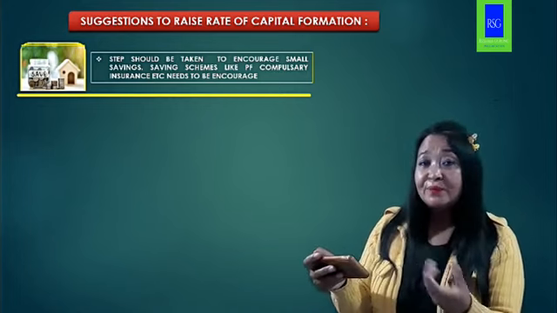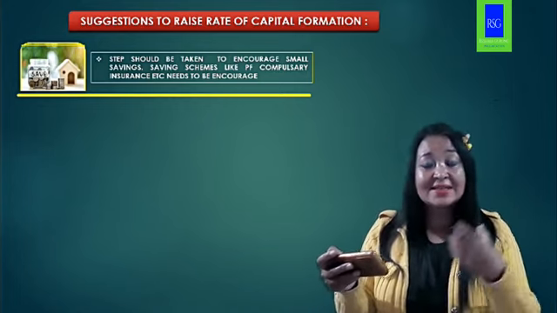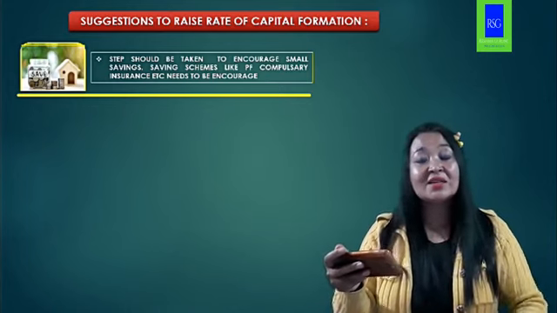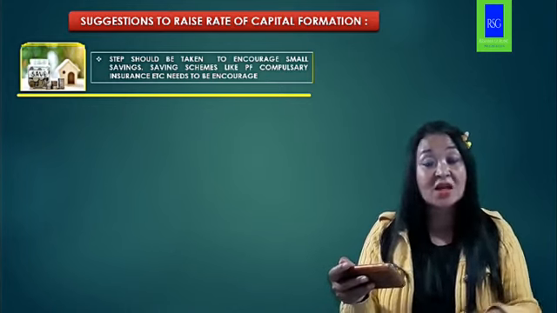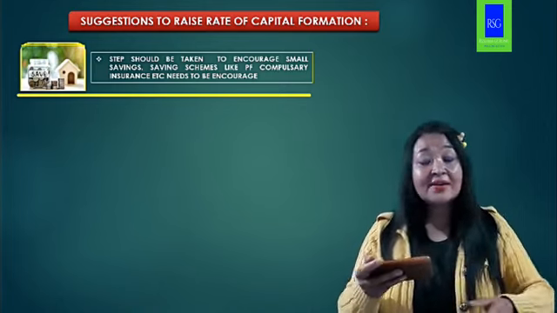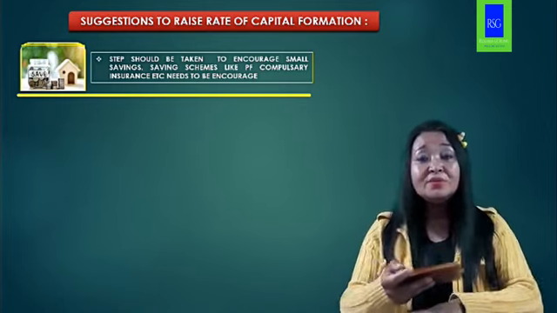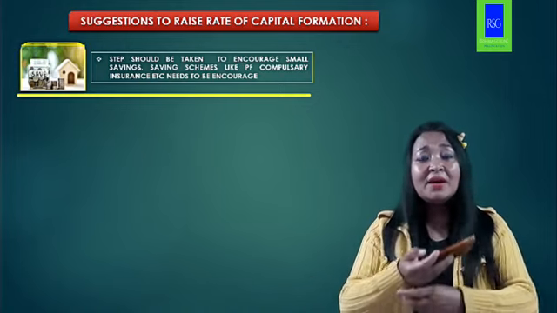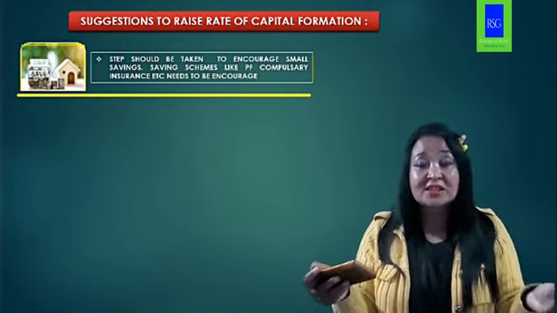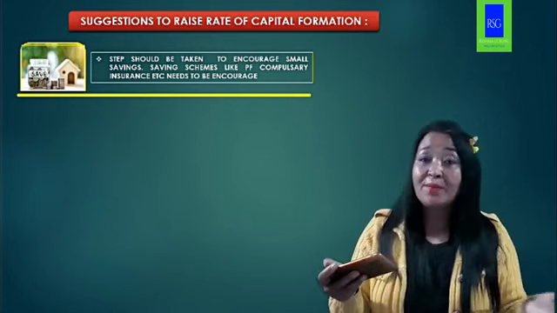These kinds of policies and small savings need to be encouraged so that they increase investment, which can then be given out to investors or producers to form capital.